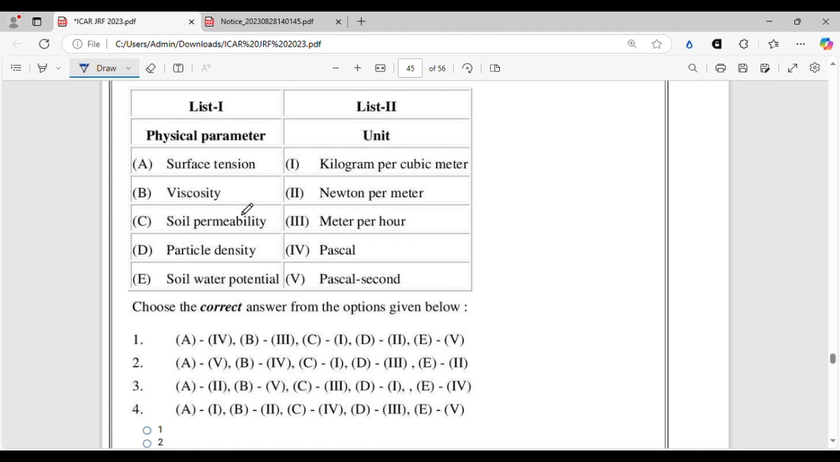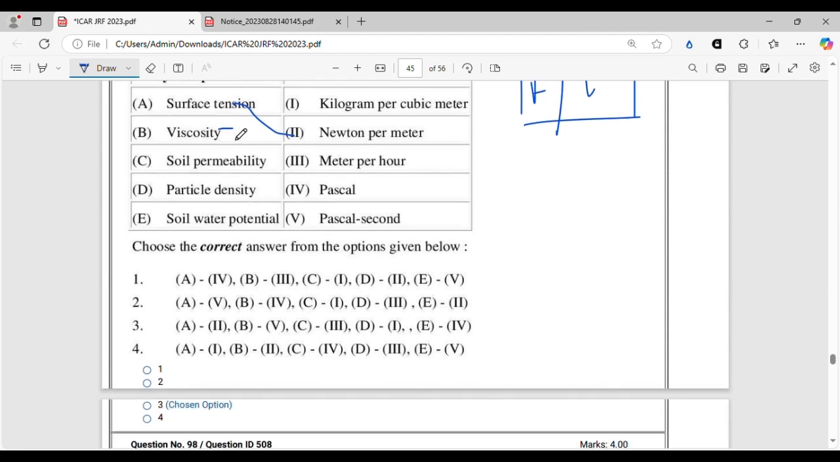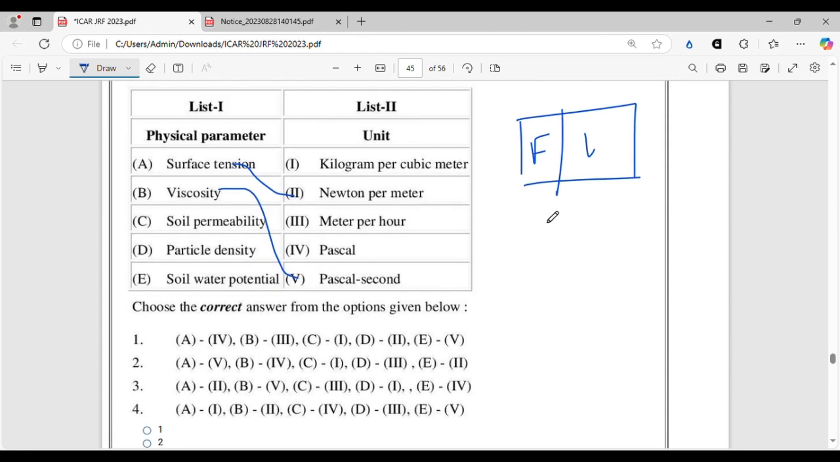So surface tension is Newton per meter because it is force per length, the formula of surface tension. Then viscosity will be Pascal second because the unit is Newton per meter into second, and Newton per meter is nothing but Pascal, so it is Pascal second. And after that, Pascal will be soil water potential because soil water potential is expressed in pressure unit. Bar and Pascal is related. Pascal is the SI unit of pressure.